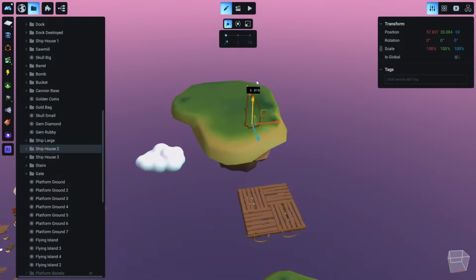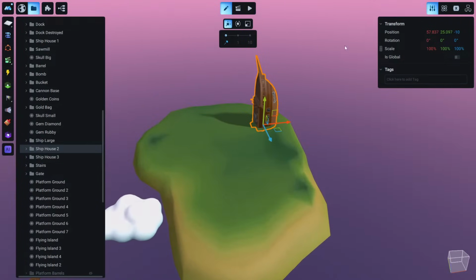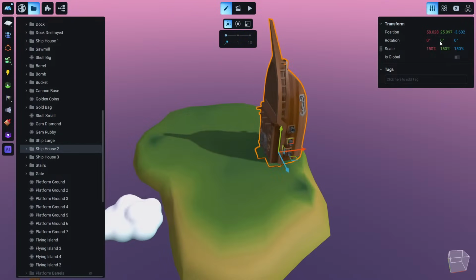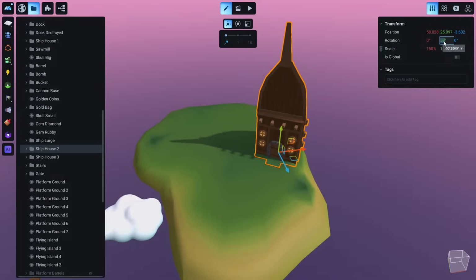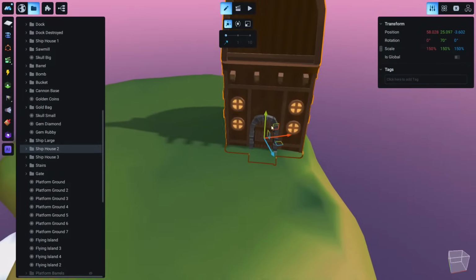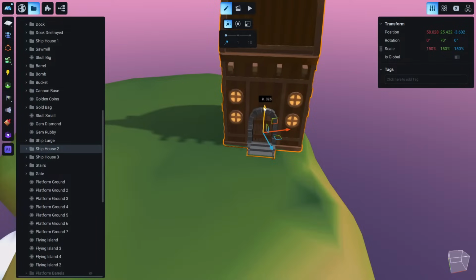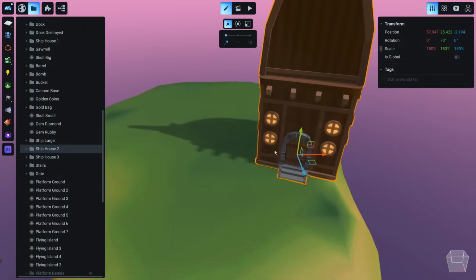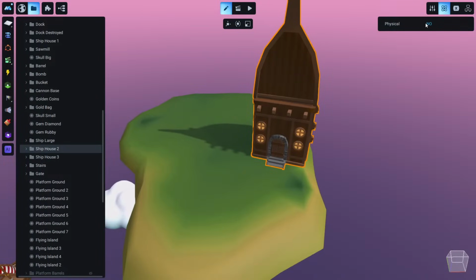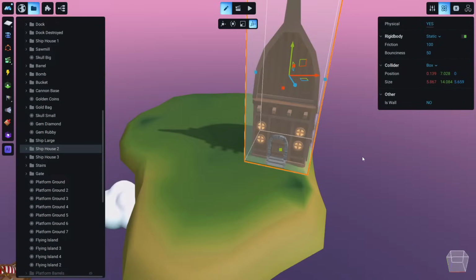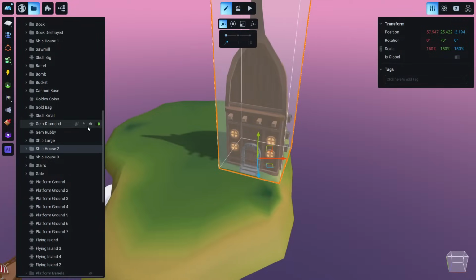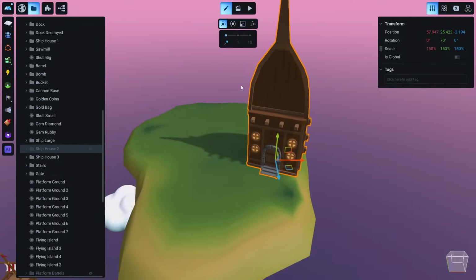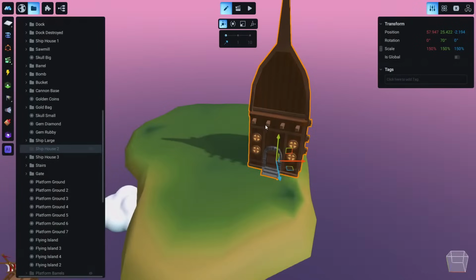Let me add some obstacles here and let's make this 150 and move it like this, and let's rotate this like that. Let's move this up a little bit and move it out here and enable static physical properties again. We want it to be static. Let's hide this collider from the edit mode for now, and also don't forget to save.